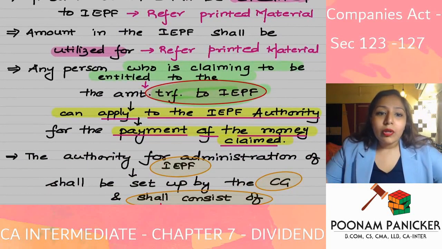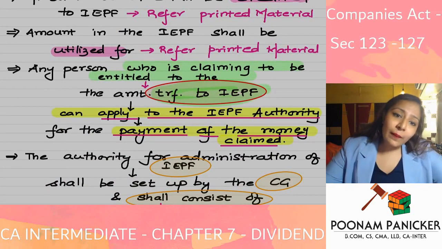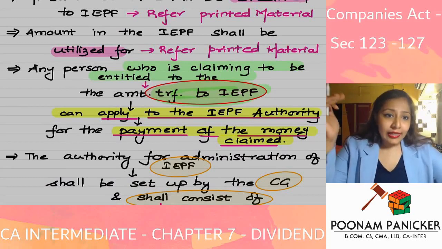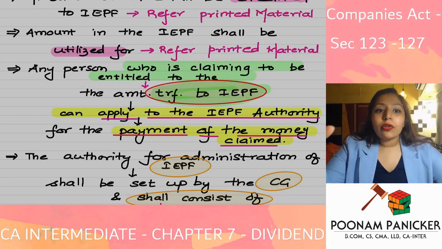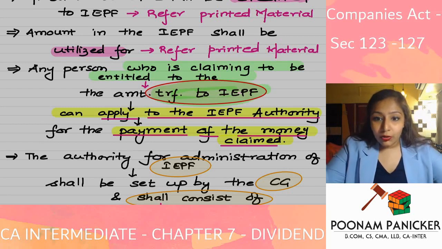Then what is the purpose for which IEPF has to be utilized? There are various purposes. One of the major purposes is for the betterment of the investors, for the protection of investors, for the education of investors. Yes, for these purposes, the fund is going to be utilized. It can also be utilized for refunding the amount to the persons who have a right to claim this amount back from the IEPF.